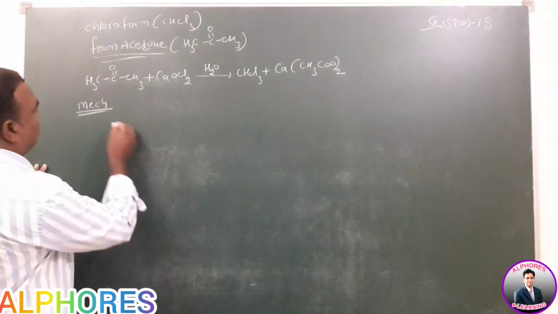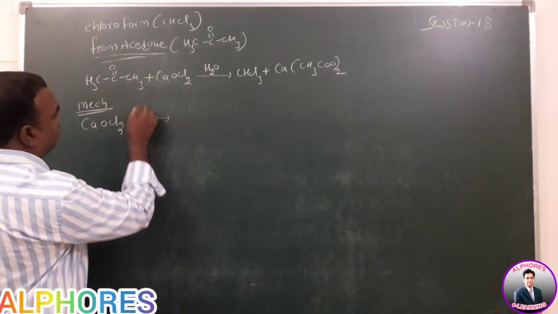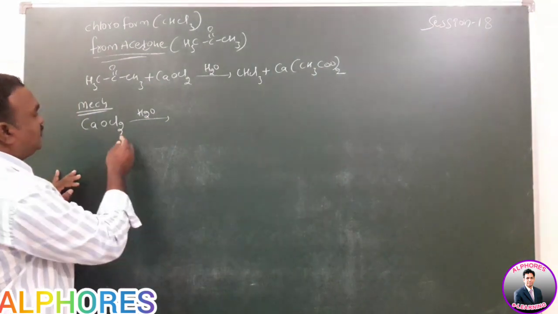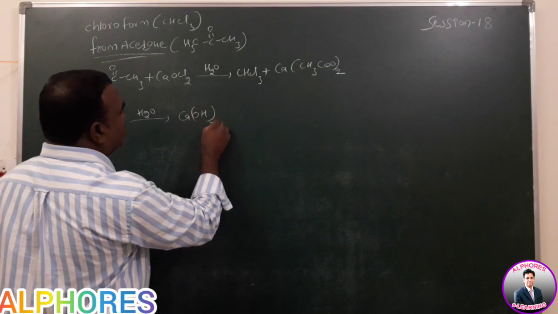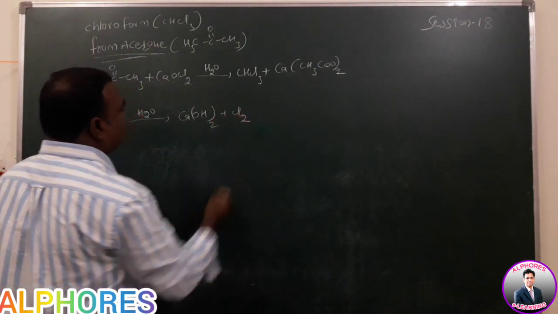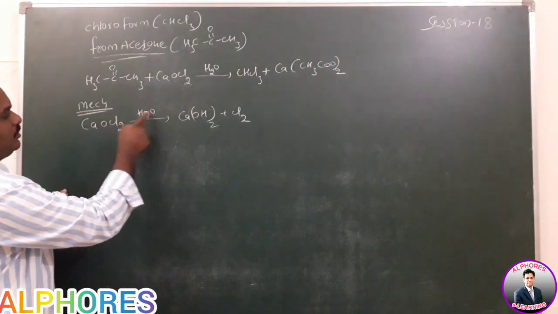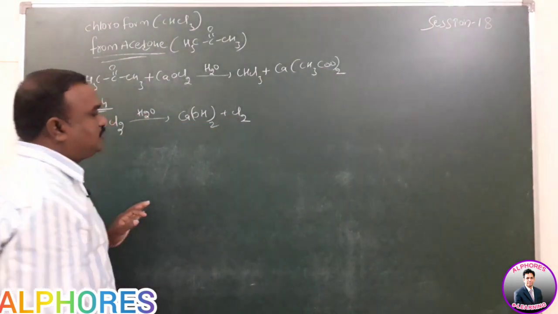Again same thing. First step is hydrolysis step. The bleaching powder undergoes hydrolysis, nothing but decomposition, forming calcium hydroxide plus chlorine. Calcium hydroxide: 2 oxygens, 2 hydrogens, 1 calcium, and the chlorine is 2.